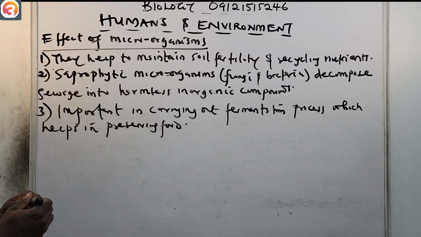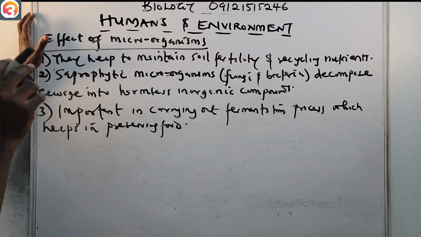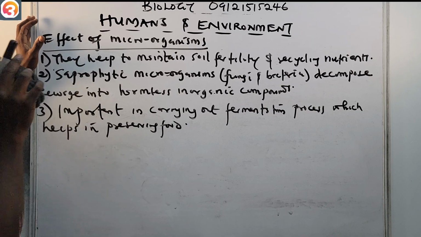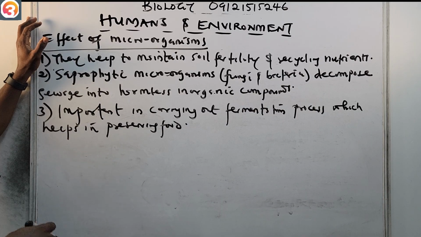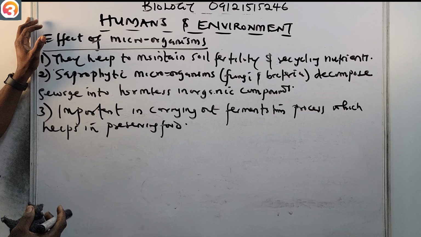That is very useful in the fermentation process, which helps in preserving food, and also improving the flavor and texture of food.